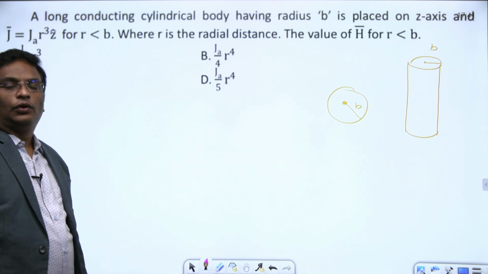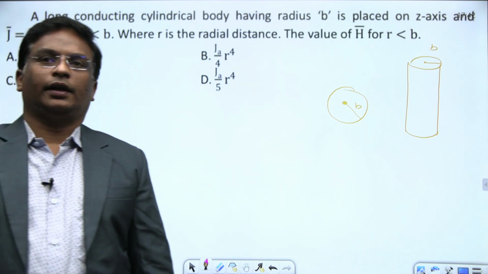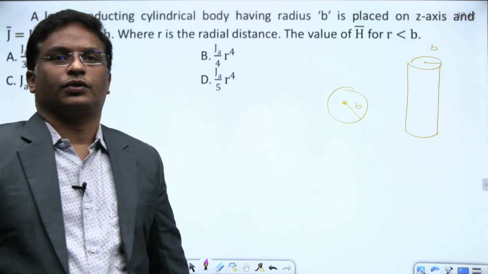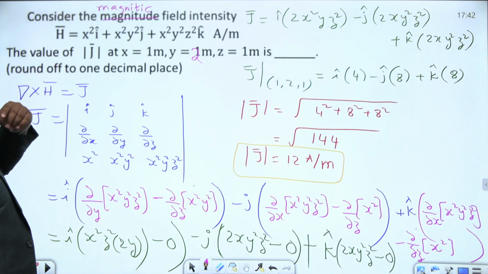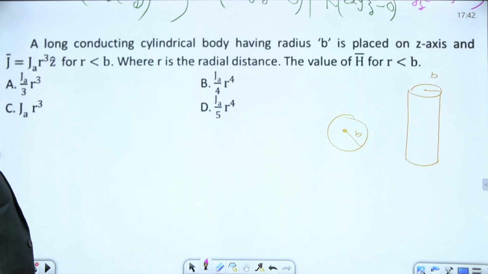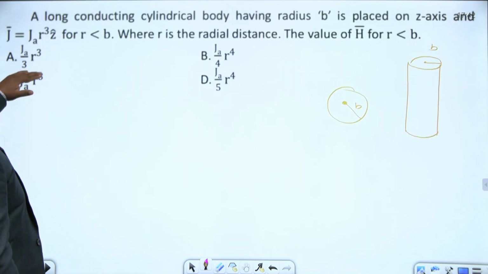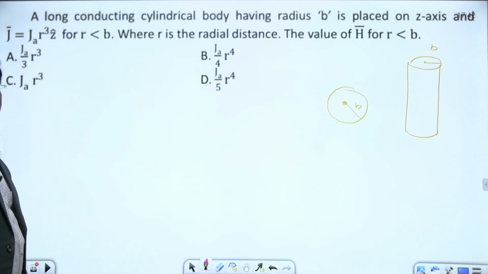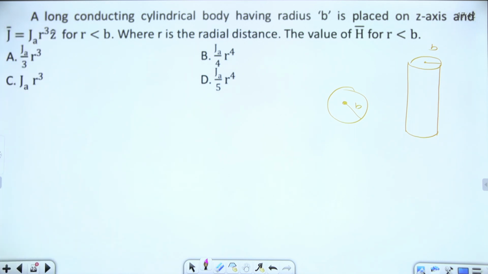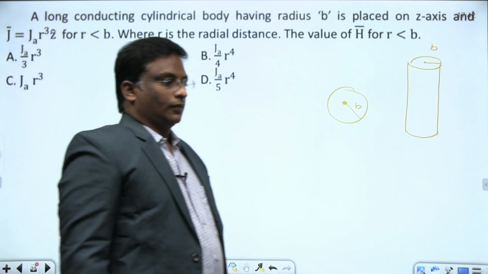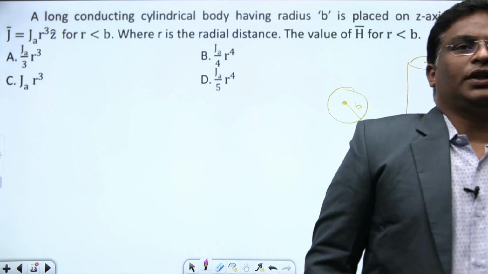Tell me, if you know j, how to calculate h? Here also it is the same as the previous question. In the previous question h bar was given and they asked for j. In this question they have given the j bar, and they are asking us to determine the h bar. Do it, everyone. Again here also let us use the Ampere circuital law.